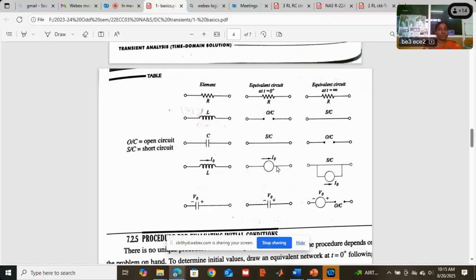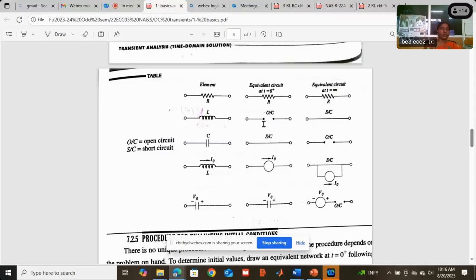So before switch on, after switch on, current I0 flows in the inductor. Now, if there is a capacitor, before switch on, if voltage V0 exists, after switch on, initial condition also the same voltage V0 exists, and at t equal to infinite, steady state, the same voltage along with open circuit will work. If you observe the capacitor, before switch on no voltage, after switch on no voltage. Before switch on, if V0 is the voltage, after switch on also V0 is the voltage. Sudden changes in voltages are not allowed by capacitor. In inductor, if no current before switch on, after switch on also no current. Before switch on, if I0 is the current, after switch on also I0 is the current, which means sudden changes in current are not allowed by inductor.